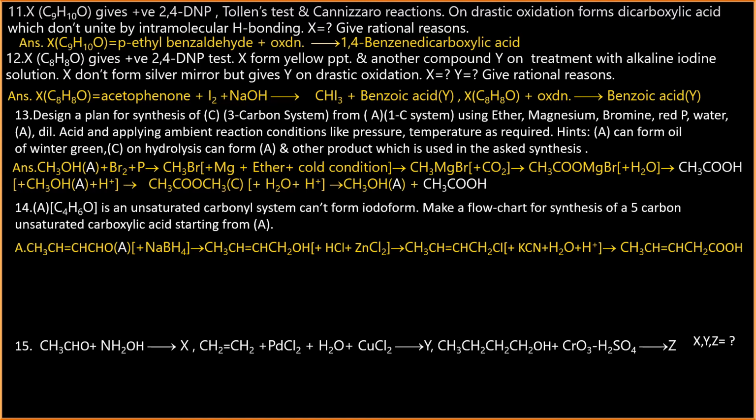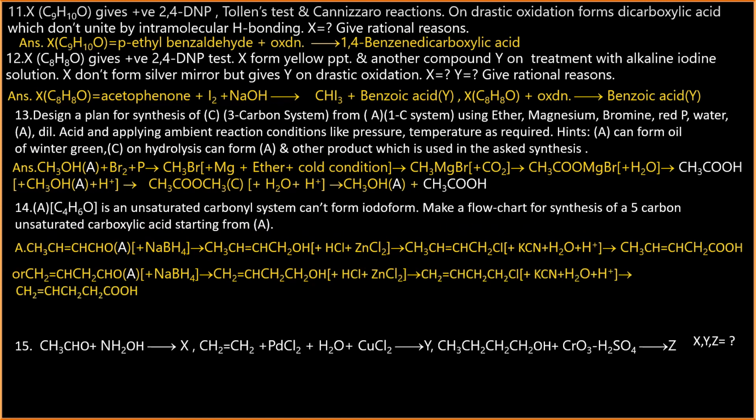Look at the flow chart and we will find how it first reacts with sodium borohydride, then on treatment with HCl and zinc chloride, and after that potassium cyanide and hydrolysis, it will form the 5-carbon unsaturated carboxylic acid. Similarly, another one is also possible, but is there any other possibility?